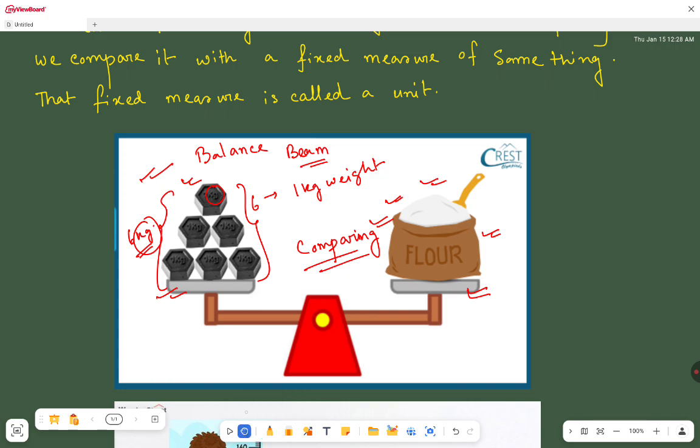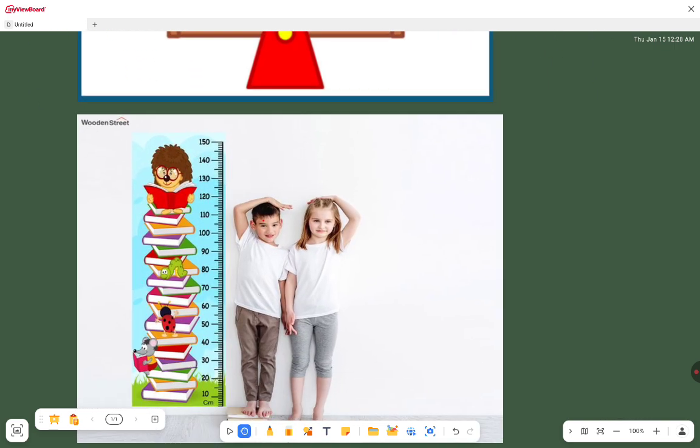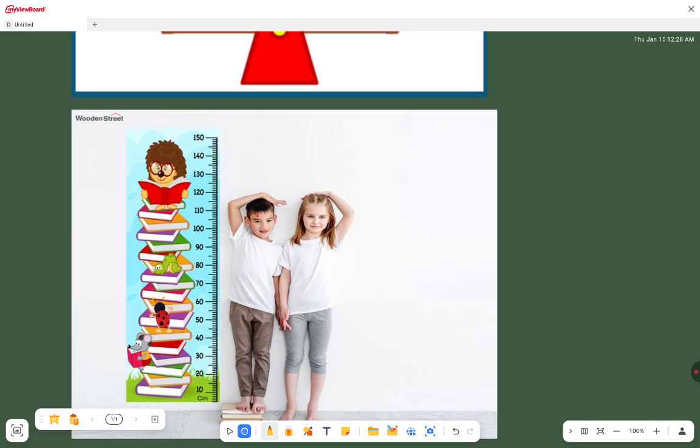Now I will take the next example. Suppose I ask, what is your height? Then what will you say? You will stand in front of this scale and measure your height, and you will say, yes sir, my height is 120 centimeters.